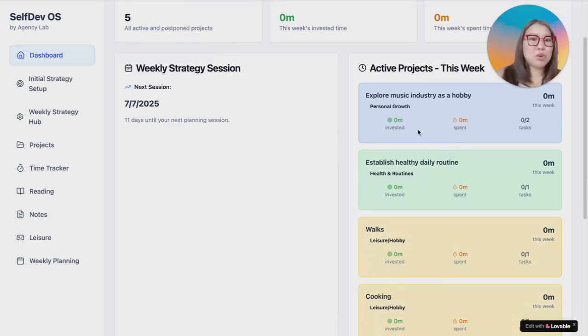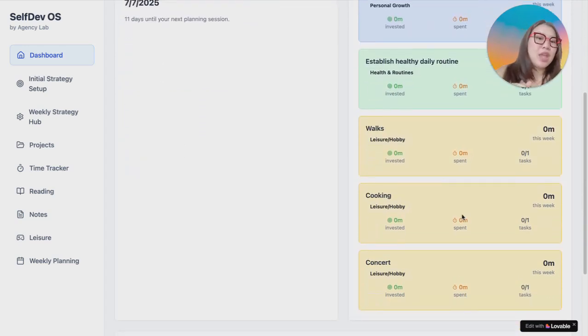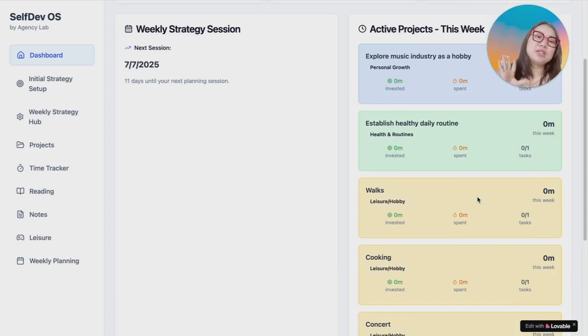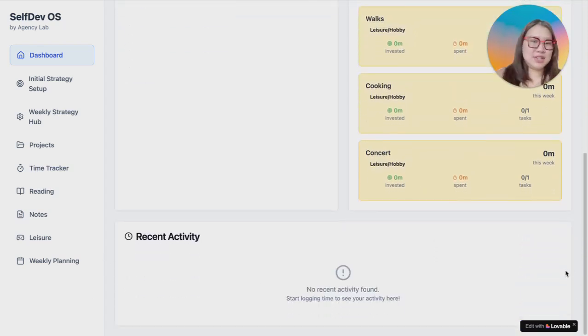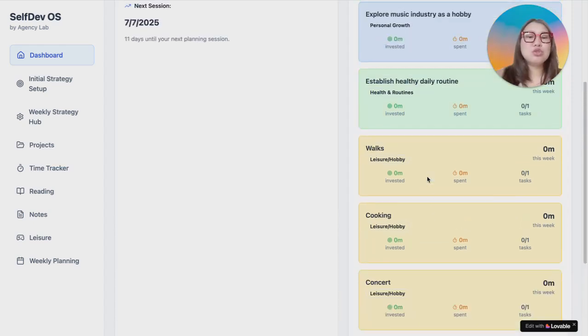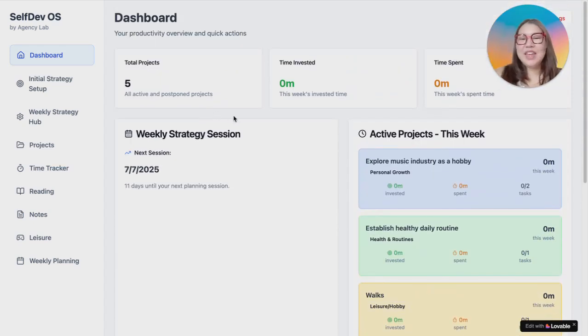So you can see all of his active projects. You can see invested versus spent time for each project, tasks completed, and because Thomas hasn't completed any tasks this week, you don't see them here yet, but you will see them once he starts actually working through each of these tasks. And you also see some recent activities. So it's his personal growth control center.